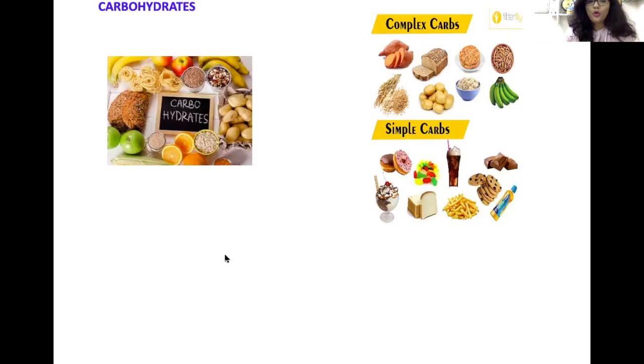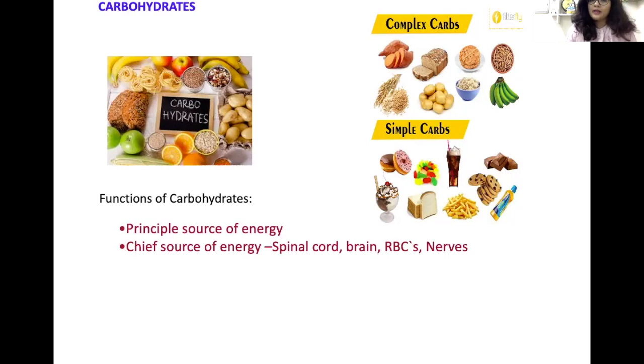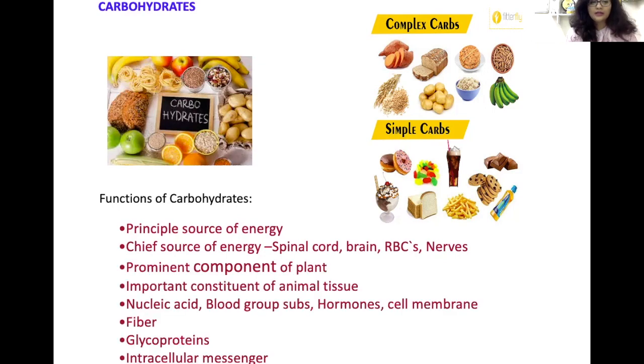Now, why are these carbohydrates important? As I mentioned earlier, this is a principal source of energy. 1 gram of carbohydrate will give you 4 kilocalories of energy, and they are the chief source of energy for spinal cord, brain, RBCs, and nerves. Carbohydrates are stored majorly in plants in the form of starch, and even in animal tissue they are stored as a temporary storage of energy, in the form of glycogen.